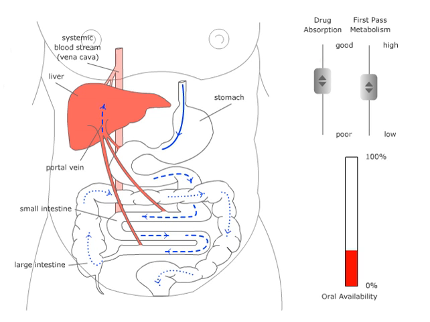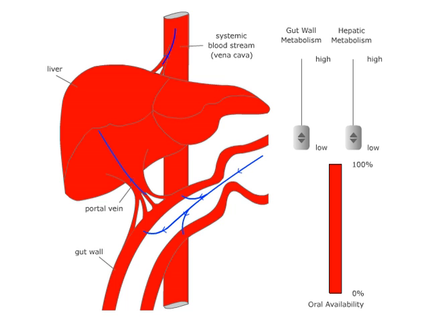Now in first-pass metabolism, two things are responsible. One is the gut wall enzyme and one is the liver. Some part may be metabolized by the portal vein itself, but the quantity is very little. Say the gut wall metabolism is 0, as well as the hepatic metabolism, that means metabolism by the liver, is also 0. Then the oral availability will be 100%. That means 100% of the drug will reach the systemic circulation, but practically it will not happen.